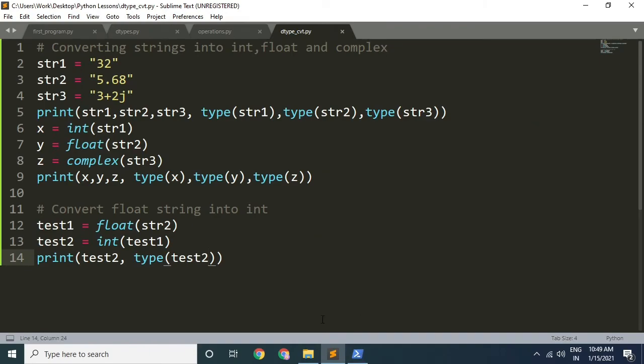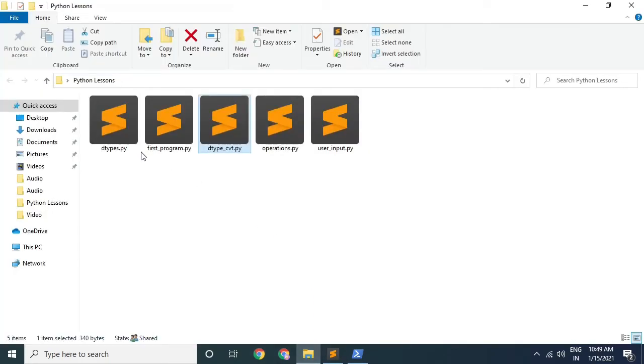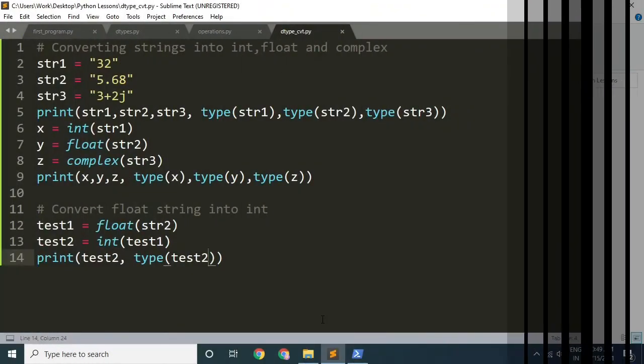Now that you know data types and their conversion, go ahead and fix this operations.py program. You have everything you need to know, so I am not giving you any hint. Consider this as an assignment. All the best. That's it for today.